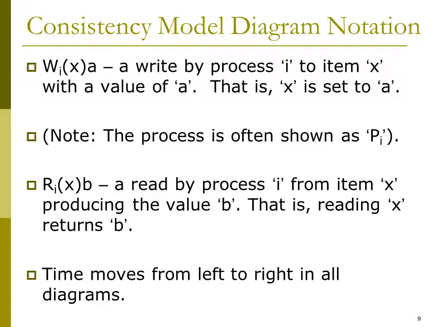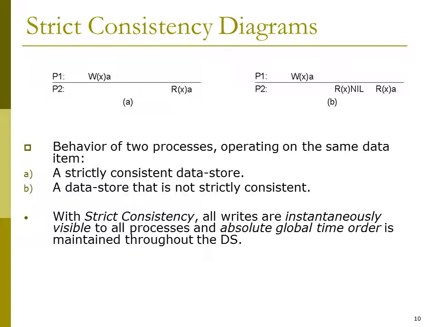And coming to Ri of X B, which is nothing but a read by process i, that is the ith process, from the item X producing the value B. That is, reading X returns B. So in the consistency model diagram, time moves from left to right in all diagrams. Strict consistency diagrams. See this in the diagram.